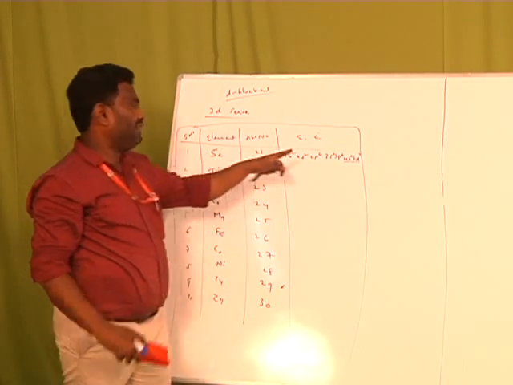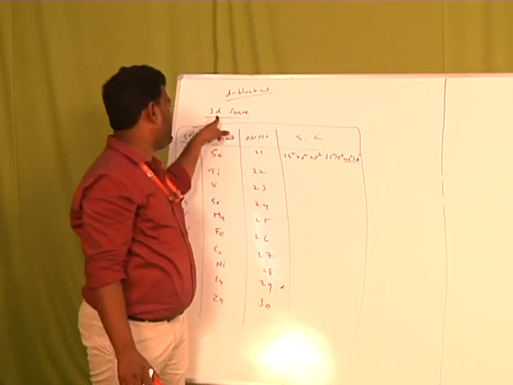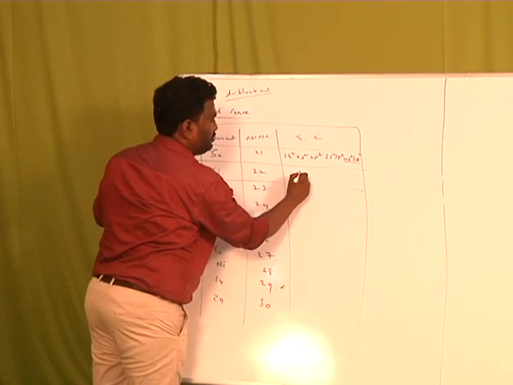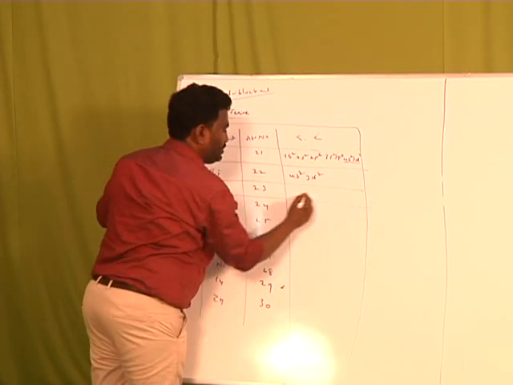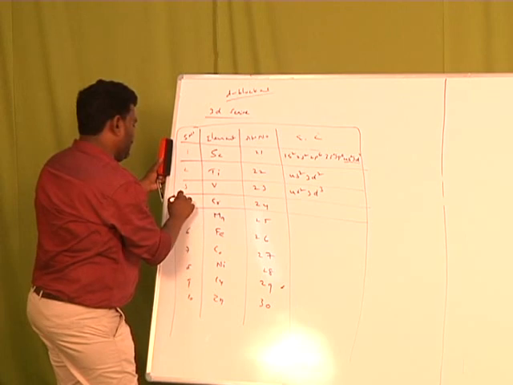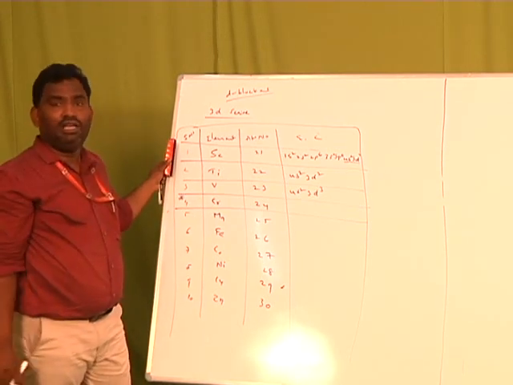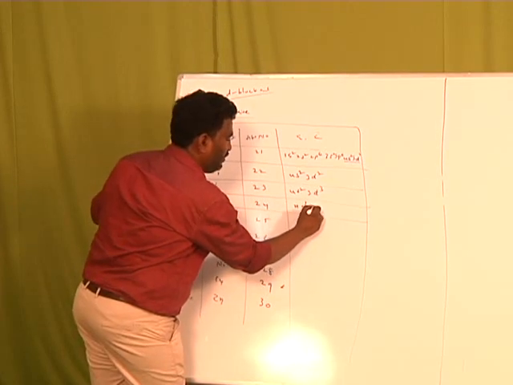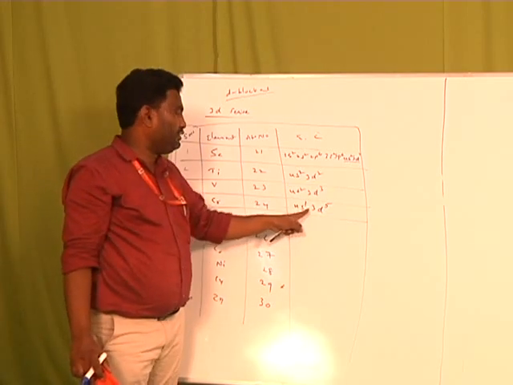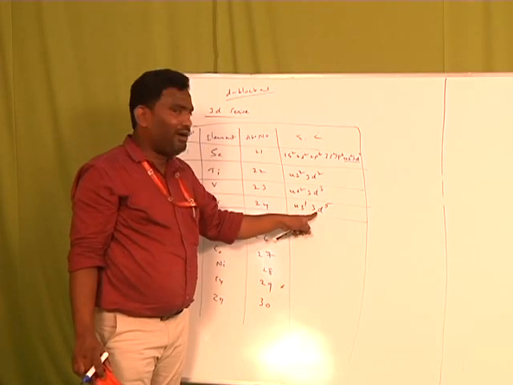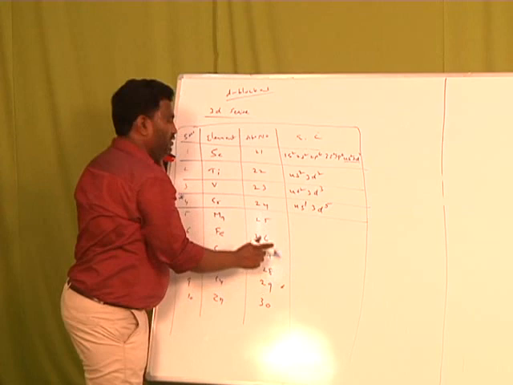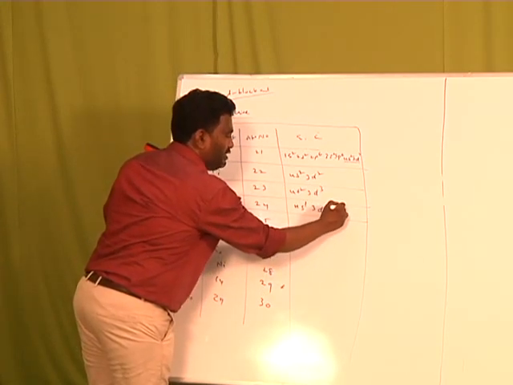Again, the last electron enters into the 3d orbital. Therefore, it is the 3d series. That is scandium. Now titanium: 4s2, 3d2. For vanadium, that is 23, 4s2, 3d3. For chromium, we observe an abnormal electronic configuration, that is 4s1, 3d5. Actually, the electronic configuration should be chromium 4s2, 3d4. But due to getting a half-filled configuration of 3d, it converts to 4s1 and 3d5. By getting a half-filled configuration, it is in a stable form.